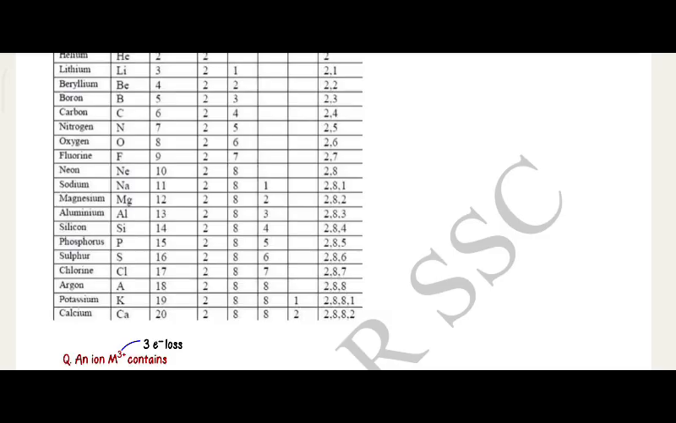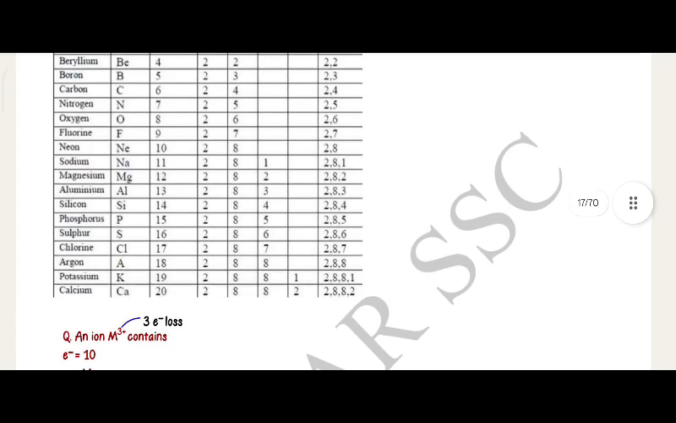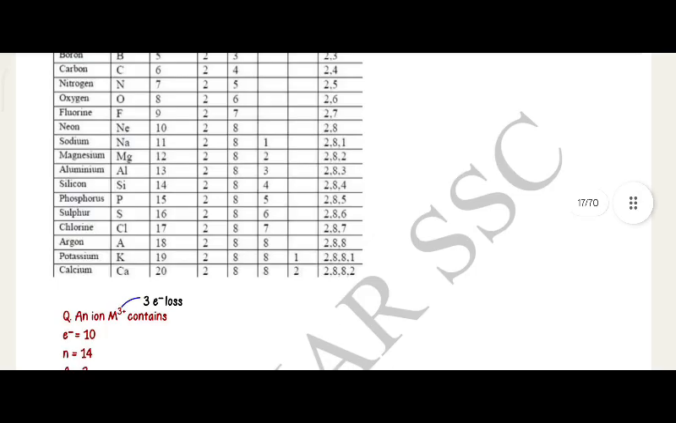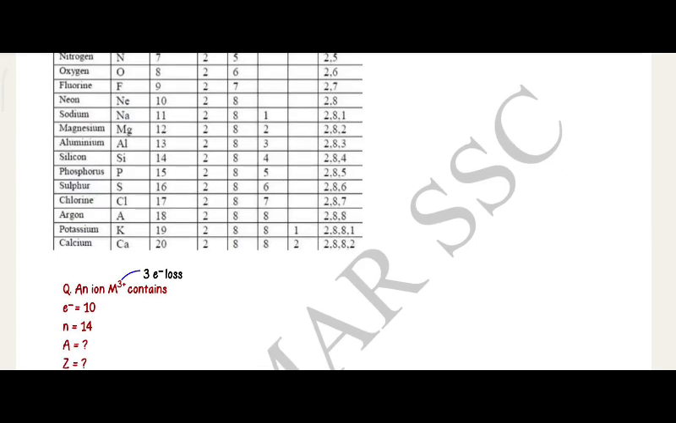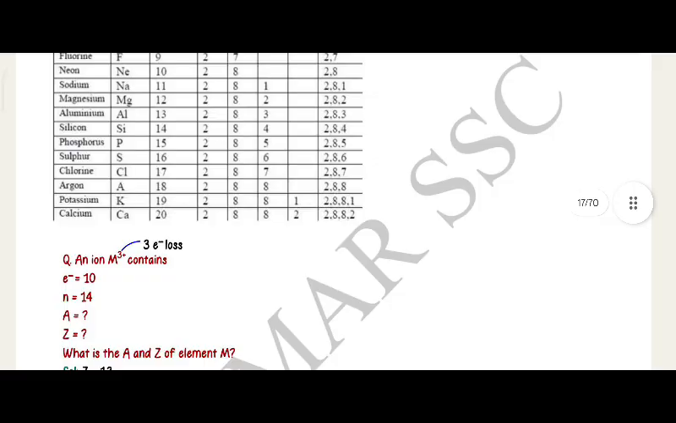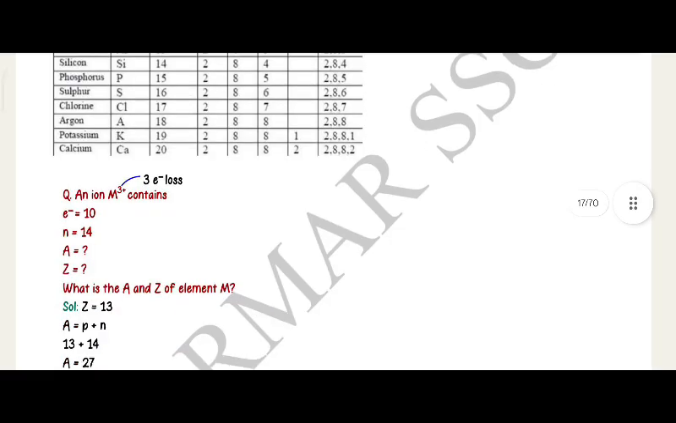Sodium 2 8 1. Magnesium 2 8 2. Aluminium 2 8 3. Silicon 2 8 4. Phosphorus 2 8 5. Sulfur 2 8 6. Chlorine 2 8 7. Argon 2 8 8. Potassium 2 8 8 1. Calcium 2 8 8 2.